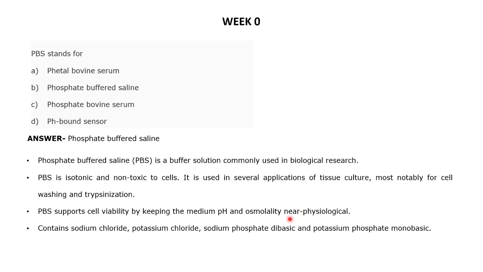You cannot completely mimic the physiological condition, because it is always dynamic, never static, and changes based on the condition you are providing. So what best we can do is, within the near physiological range, use a buffer which coincides with that physiological change also.